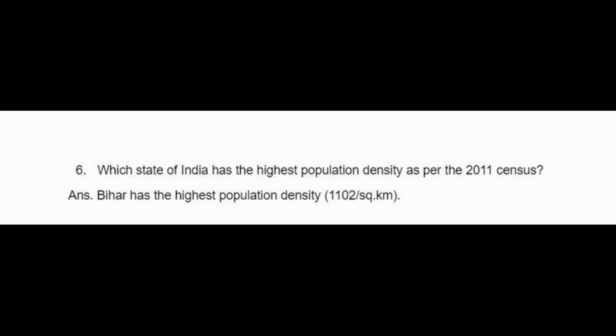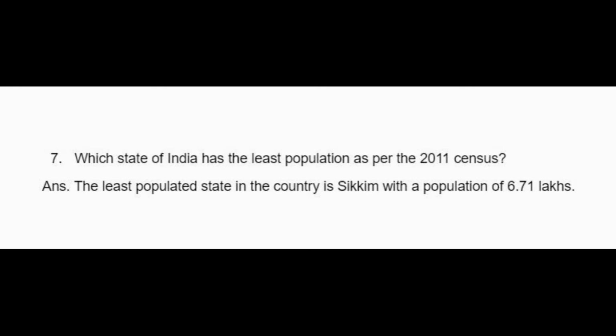Which state in India has the highest population density as per 2011 census? Bihar has the highest population density, that is 1102 per square kilometer. Which state of India has the least population as per 2011 census? Answer: the least populated state in the country is Sikkim with a population of 6,71,000.